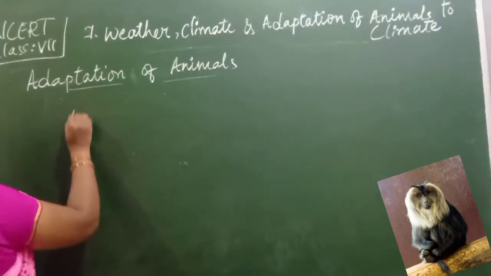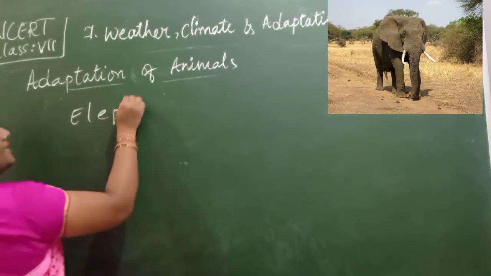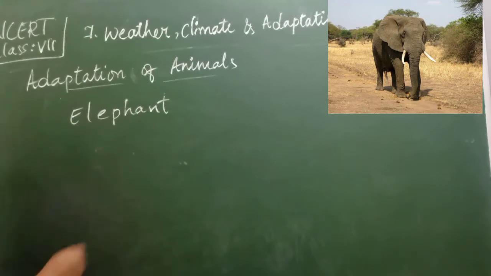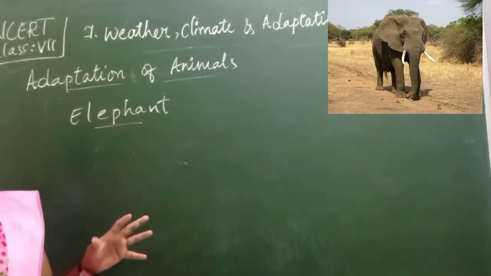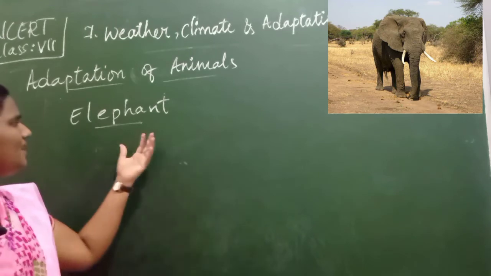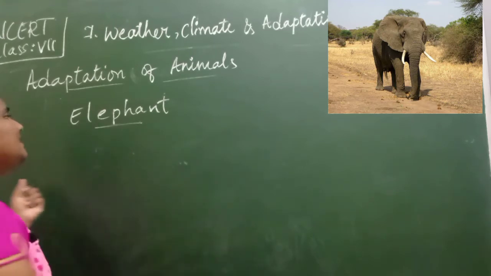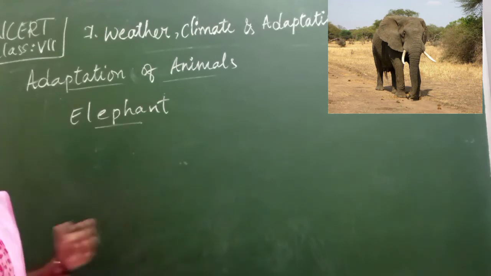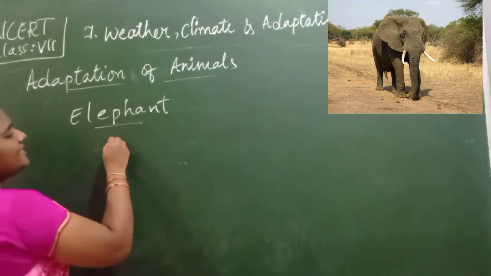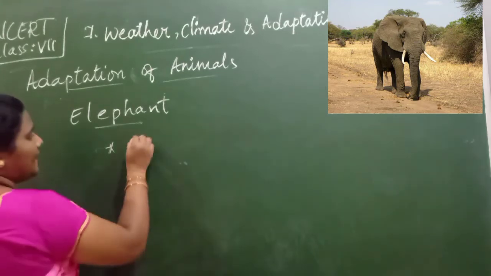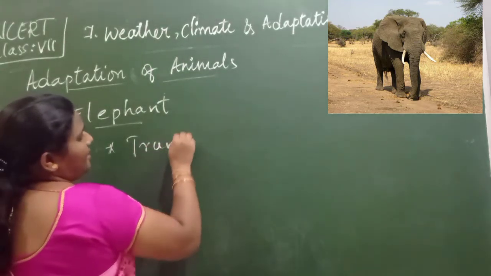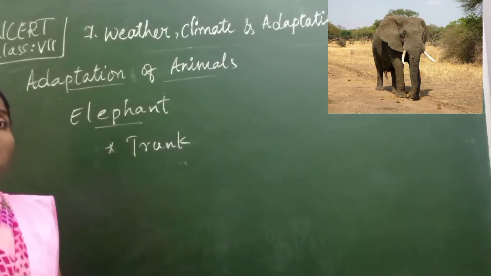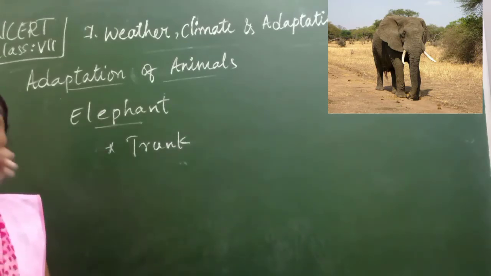Now we will see one more animal which we can find, that is the most popular animal in tropical rainforest, the elephant, and it has adapted in so many ways that we can see. Children, its entire body is modified in order to survive in this climatical condition. The first one is, children, it has a trunk, isn't it children? The trunk is a very big one, isn't it? This trunk is a modified part of a nose.